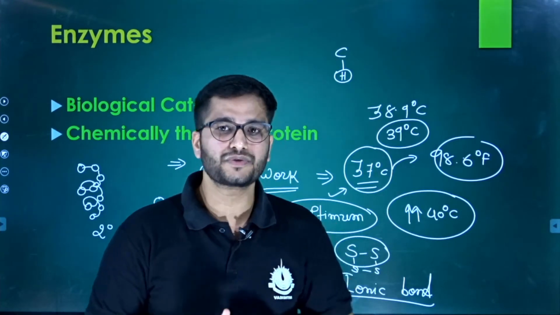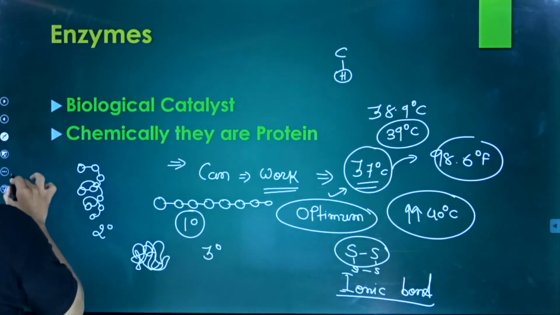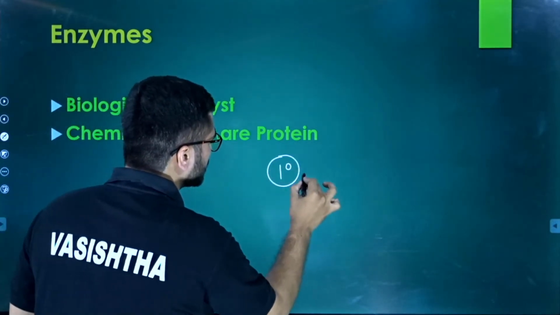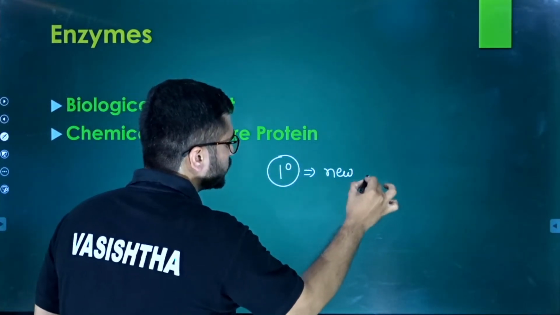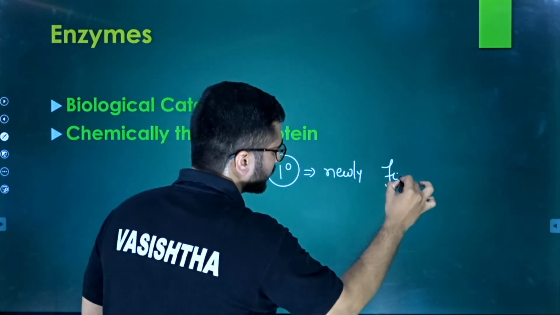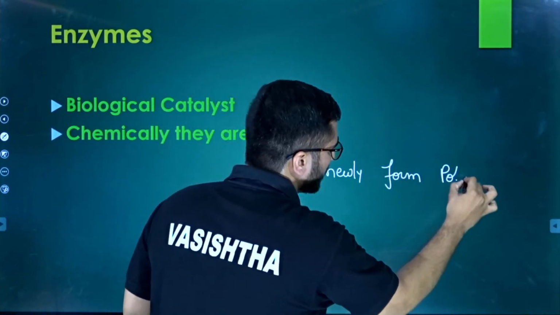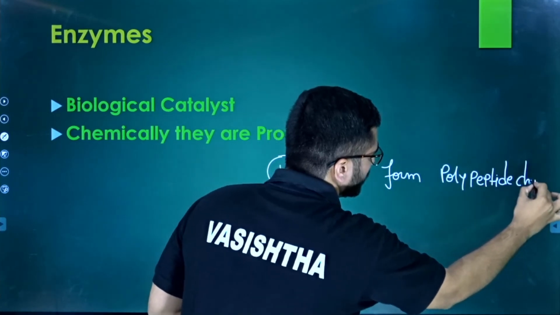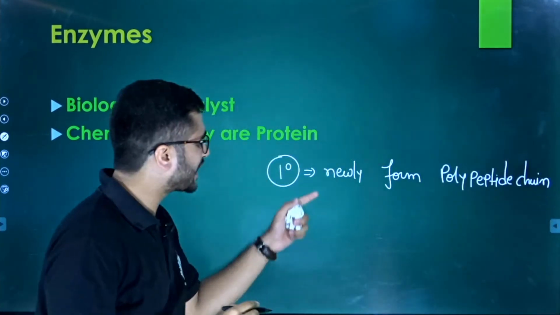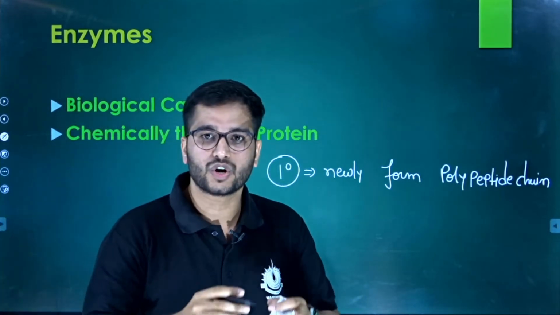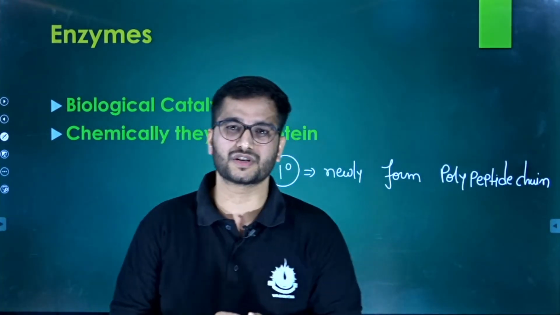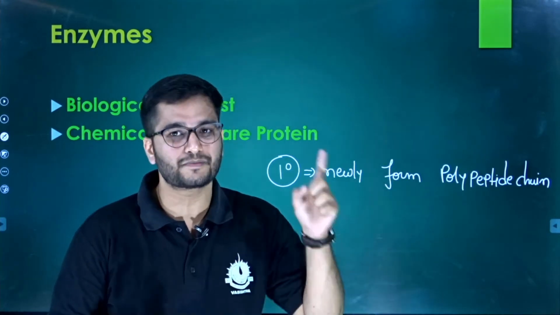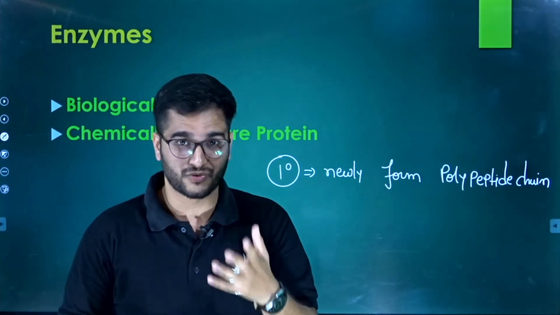But the interesting fact is, remember this, what is the primary configuration? A newly formed polypeptide chain, right? So the newly formed polypeptide chains are normally in the primary configuration. Please note down this fact because it is not mentioned in NCERT, but the examiner can ask you, right?